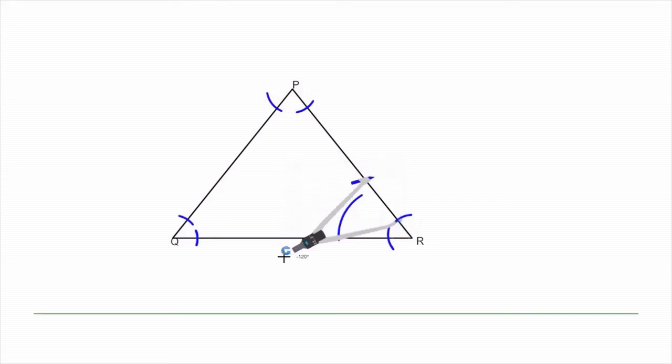Rotate it in such a way that you get an intersection of arcs. The compass should be kept at the point of intersection of the arc with the other side. Okay, if you make the compass a little more expanded, it will be a little more clear.